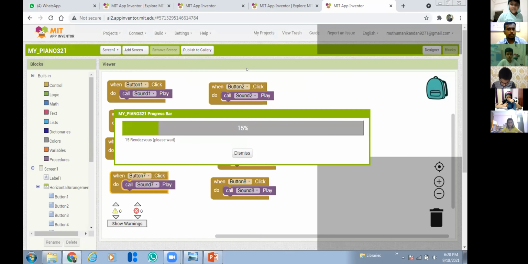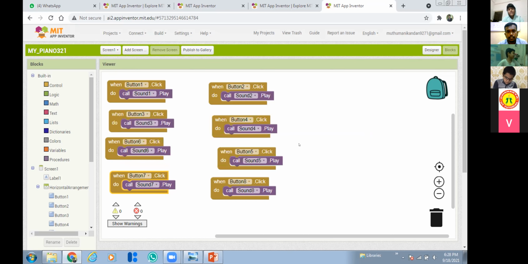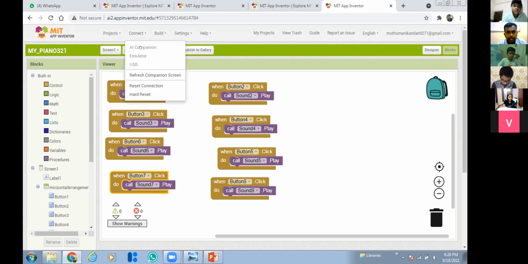Sir, it is done, but how to play it? Yeah, you have to scan this app. I told you to download the MIT app companion on your mobile. Then you have to scan it. How to scan, sir? If you open the tab, it will ask scan QR code. Click scan QR code, then go to connect and click AI companion. Sir, it came. Okay, show to everyone, Advika. Yes, sir. And play the piano.